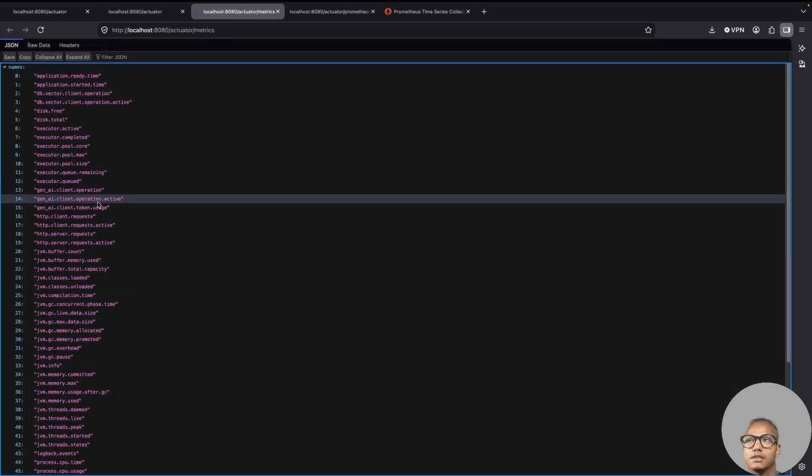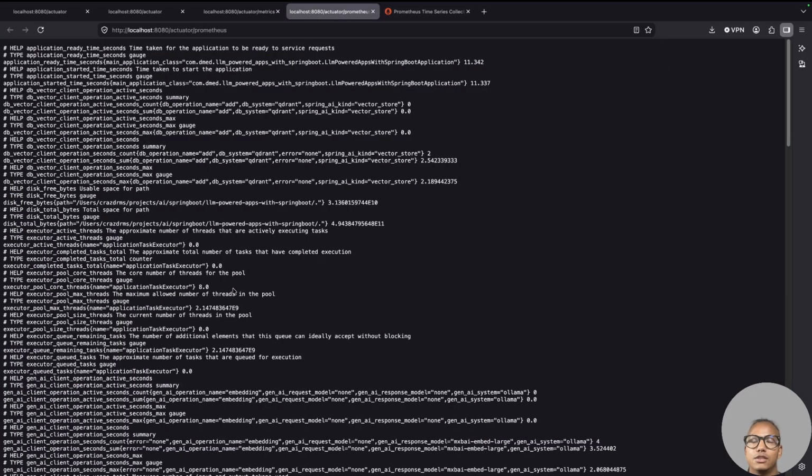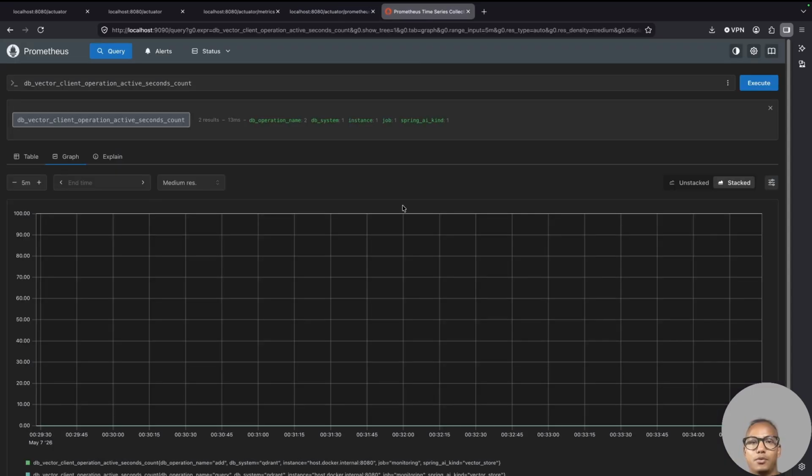Prometheus cannot process the data as is. So when we configure it, the output is this. So this will be ingested in Prometheus and it can produce beautiful graphs. What I mean by graph. So this is the Prometheus app. I will show you how to configure this later.